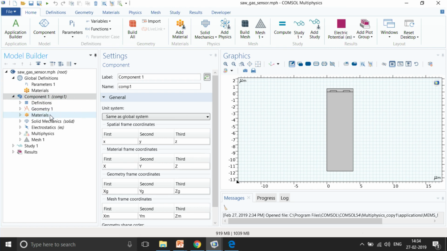Once you draw the geometry, you assign the materials, then you add the type of physics that is going to happen, in this case structural mechanics and electrostatics, and then the multiphysics component that couples solid mechanics and electrostatics. Then comes the meshing, because it is a numerical method: we need to divide the actual domain into small parts, and then choose which kind of analysis you want to perform.